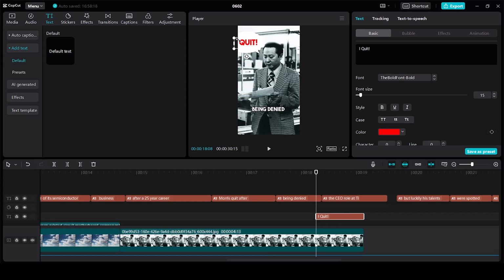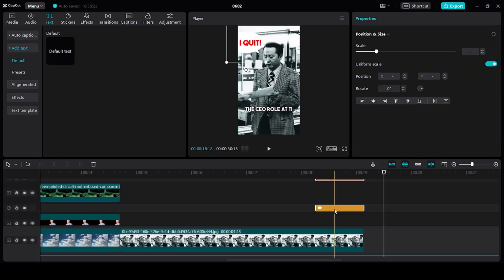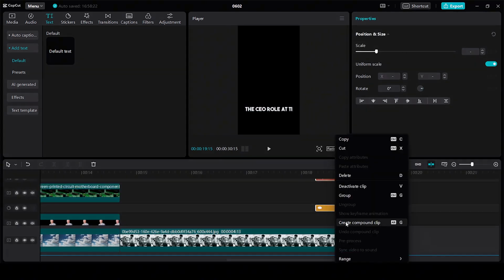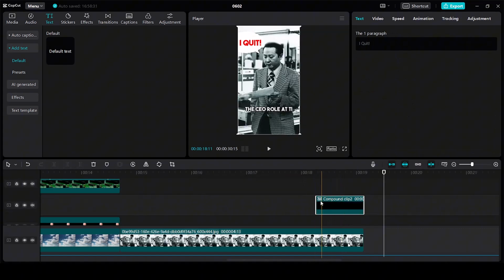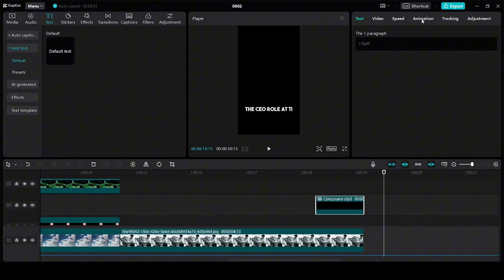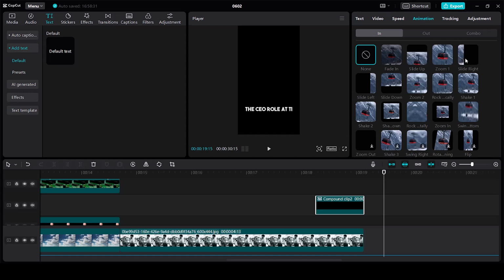Let's increase the size. Let's select both of them, right click on them and then create a compound clip. We did this in order to give it an animation. Then click on animation.